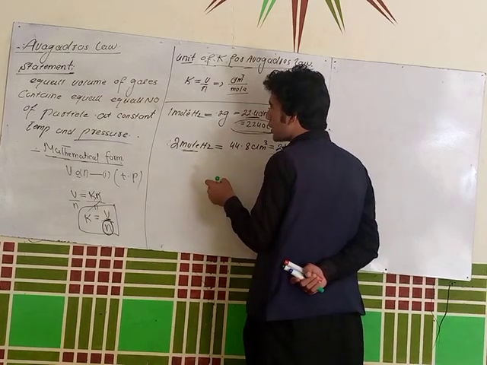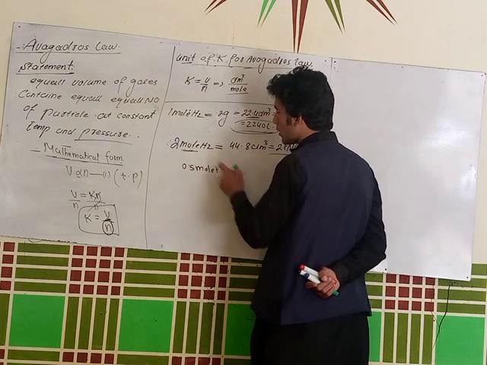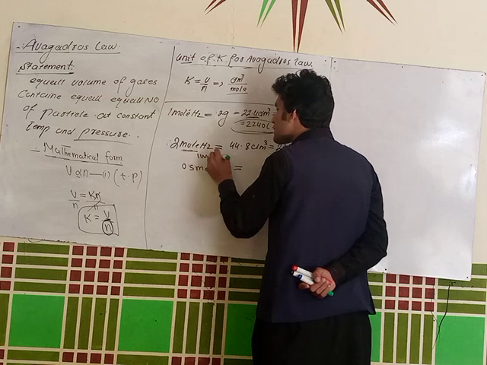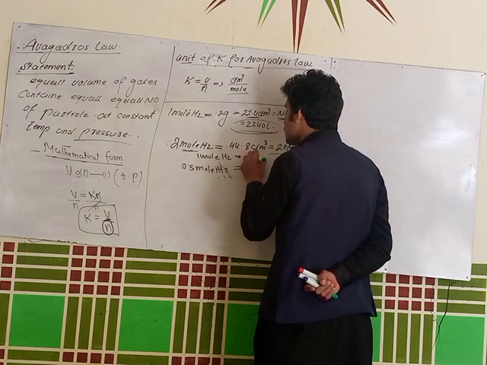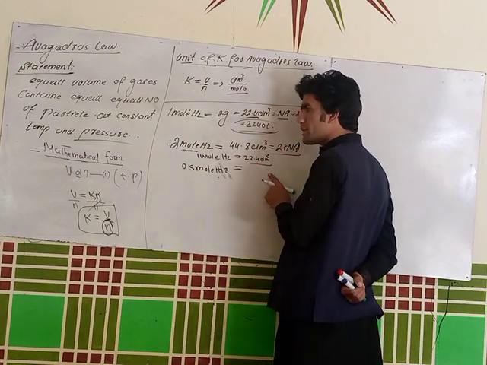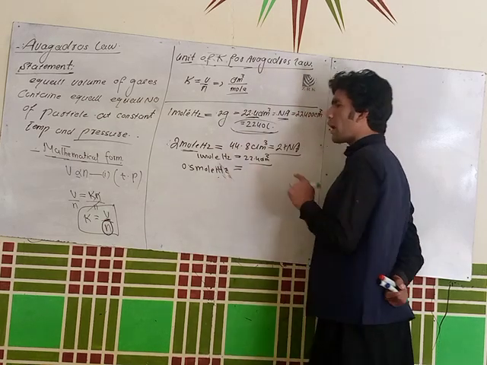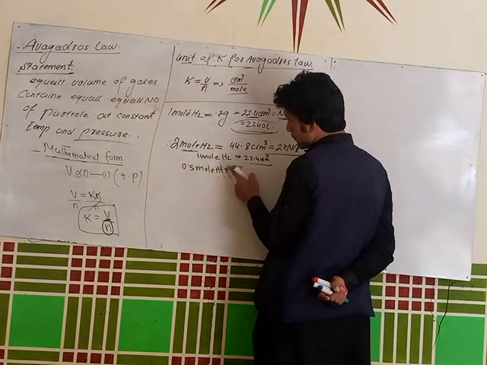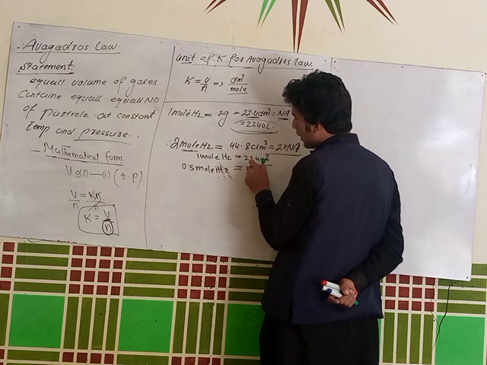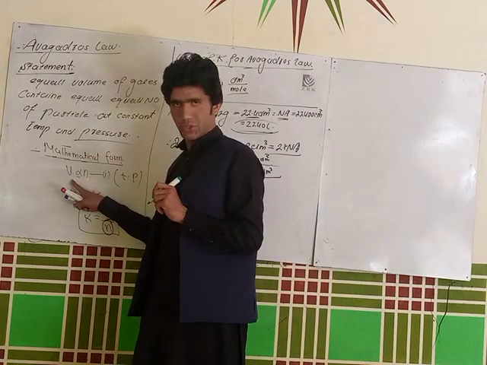Let's suppose someone asks you, if I take 0.5 mole of hydrogen gas, what will be the volume for it? So I write per 1 mole of hydrogen gas there is 22.4 decimeter cube. If I take 1 mole of hydrogen gas, it will occupy 22.4 decimeter cube. And someone asks, if I take 0.5 mole, how much volume will be occupied by it? You can say if this factor becomes half, the volume will also become half. So it will become 11.2 decimeter cube. So this is the proof of this equation.